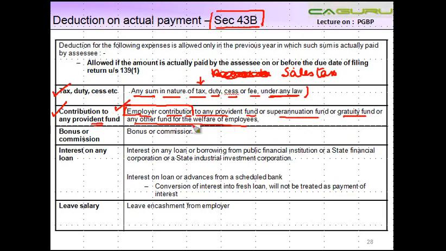So the employer's contribution to any of these funds is allowed as a deduction only in the year when it is paid, okay, or if it is paid before the due date of filing of return of the year when it is incurred. Please note, I'm again repeating, of the year in which it is incurred. It's allowed as a deduction in that year.